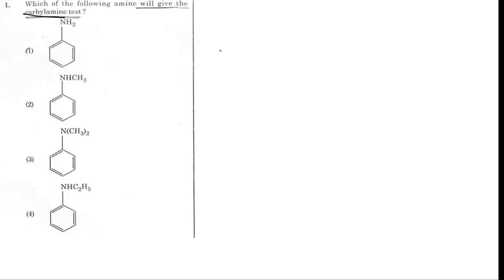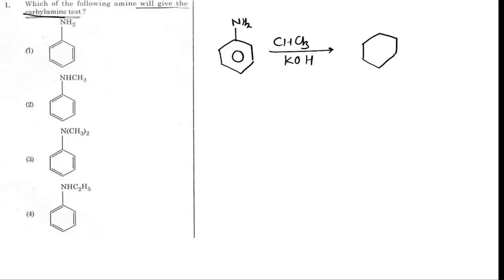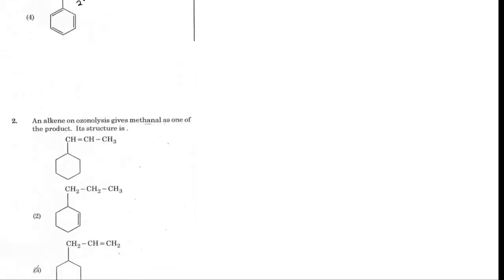The first amine, aniline, is a primary amine, and aniline on treating with chloroform in presence of KOH will give phenyl isocyanide, which is also called carbylamine, and hence the correct answer is 1. The second is a 2-degree amine, which will not give the carbylamine test. The third one is a 3-degree amine. The fourth one is a 2-degree amine, so they will not give the carbylamine test, and the correct answer is 1.